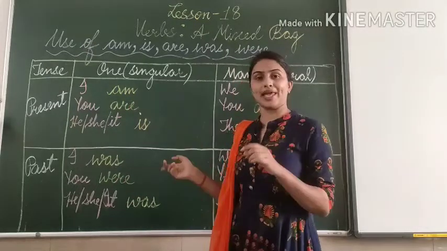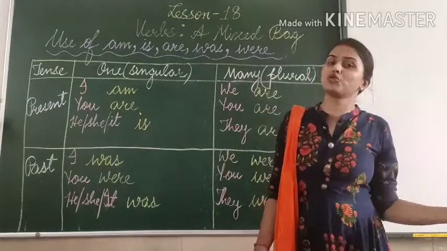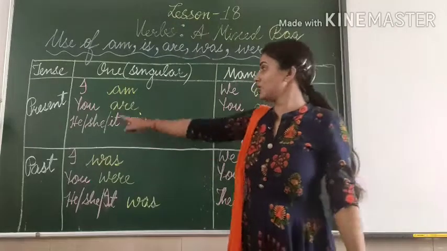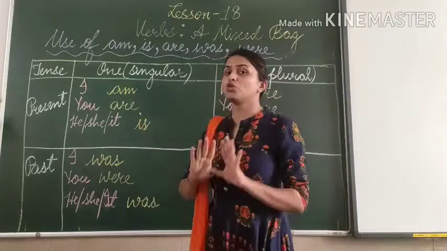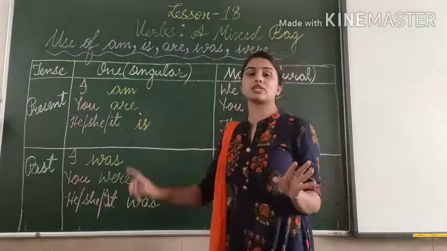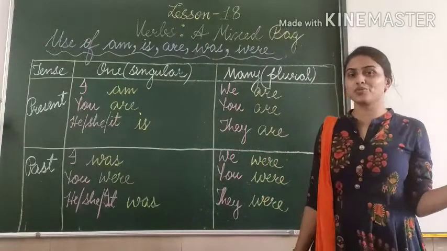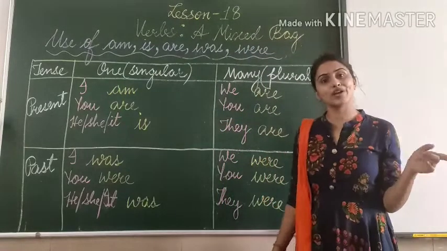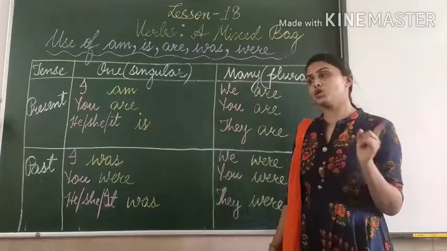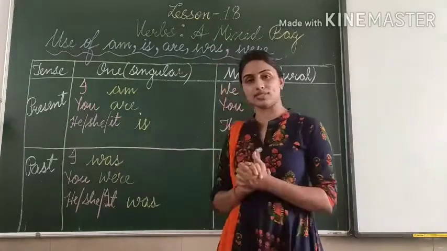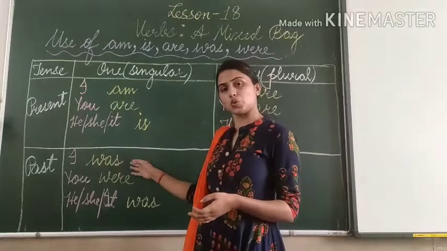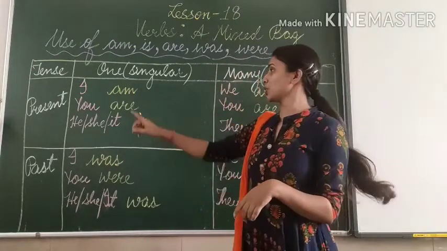I am playing football. I was playing football. So with I, you have to use am and was. You don't have to use any other helping verb with I. I is playing football. No. I are playing football. No. Only with I, you use am and was. If the sentence is in past tense, you will use was, and if it is in present tense, you will use am.